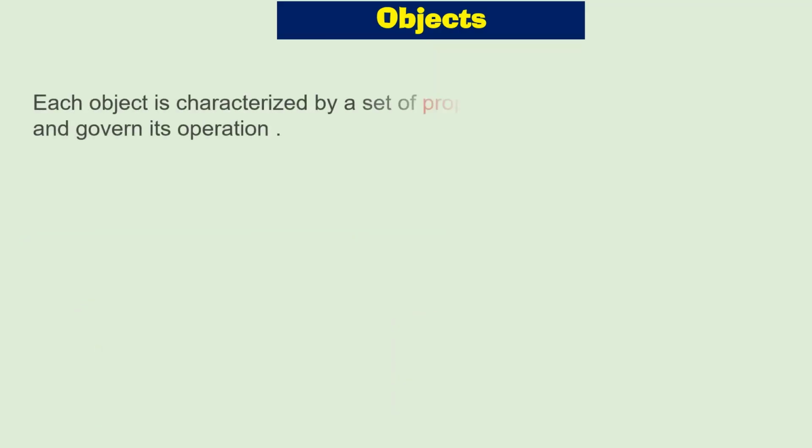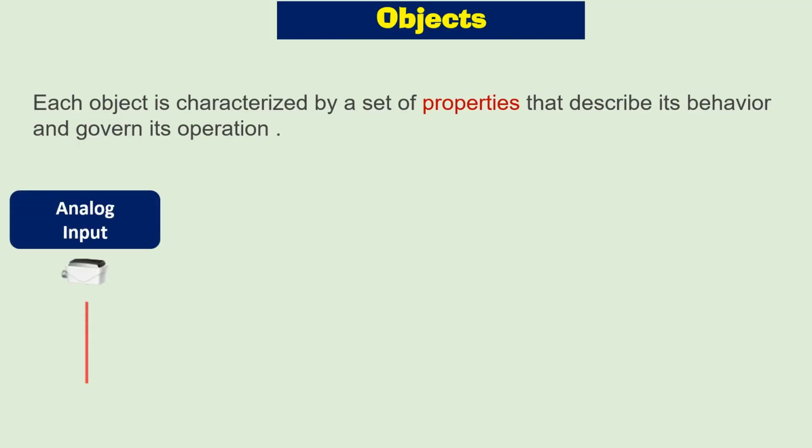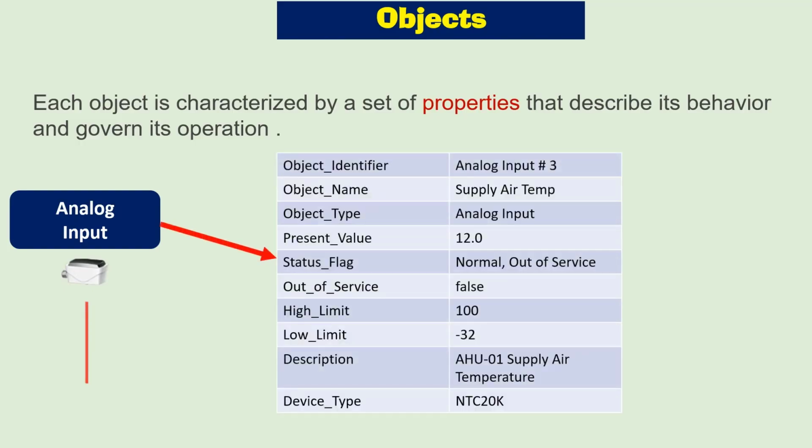Each BACnet object is defined by a set of properties that describe its behavior and govern its operation. Let's consider an analog input object which is representing a temperature sensor value. Here are some properties related to this object which provide very useful information about it. First of all, we have the object identifier, which is a 32-bit code that identifies the type of the object and its instance number, which together uniquely identify the object within a device.